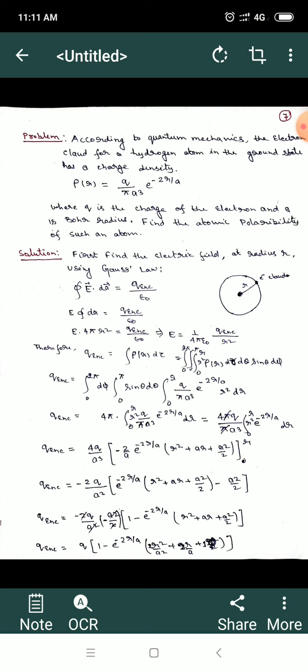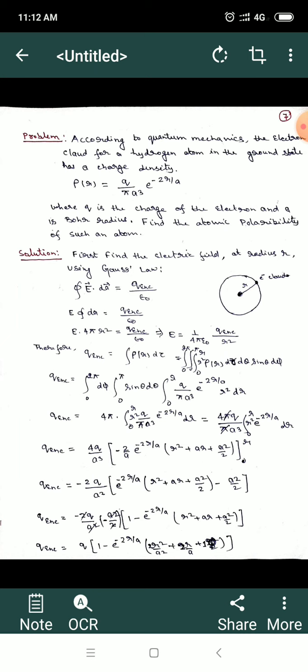That is, the surface integral of E dot dA is equal to Q enclosed upon epsilon 0, the total charge enclosed within a spherical Gaussian surface upon epsilon 0, where E is the vector and dA is the area vector. Obviously the area vector and the electric field vector both point in the same direction.